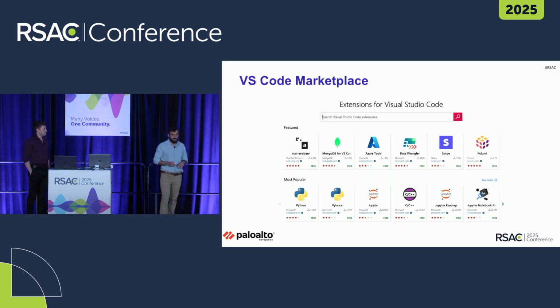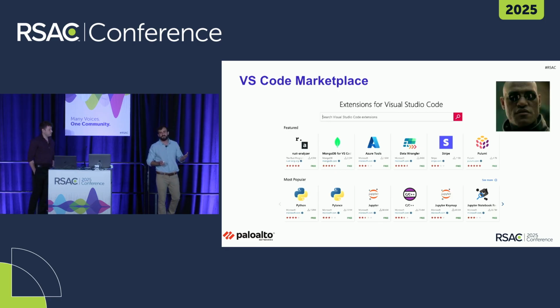And this is the main page of the Visual Studio marketplace. So we can see all of these extensions by trusted developers with familiar icons, and most of them have really good ratings, and some of them even have millions of downloads. But what if I told you that millions of downloads is not enough by itself to indicate whether an extension is malicious or not?